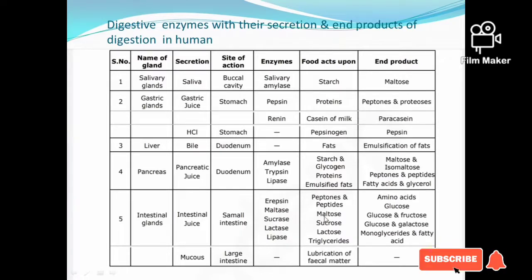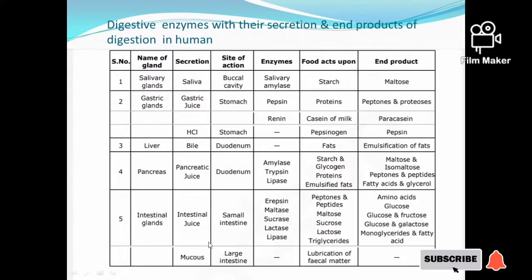The food that it acts upon is the peptones, peptides, maltose, sucrose, lactose, triglycerides, whereas in the large intestine it is lubrication of fecal matter only. And the end products of the small intestine are the amino acids, glucose and fructose, glucose and galactose, monoglycerides, and fatty acids, whereas for the large intestine, no end product is formed.